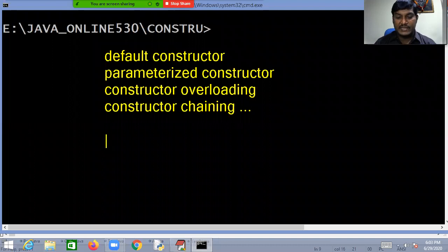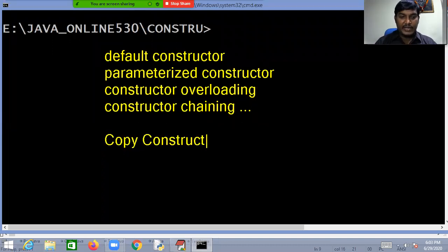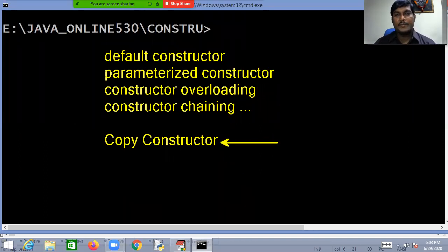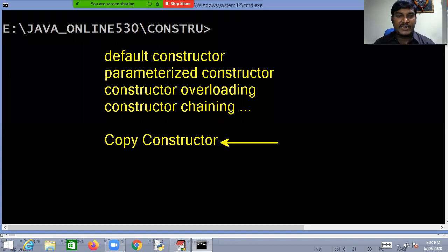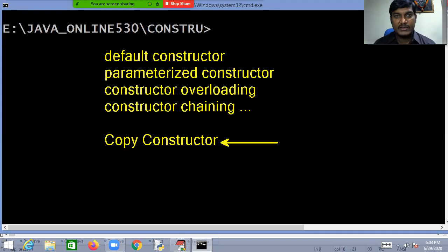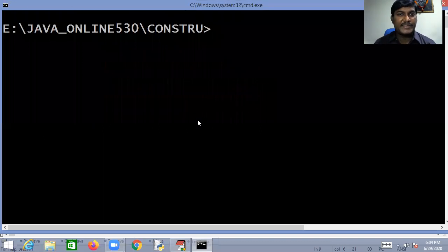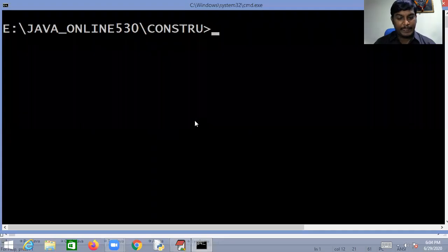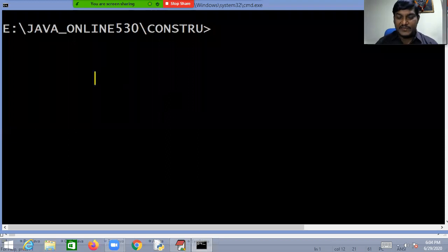But still one more is there, called the copy constructor. Yes, we have to discuss the copy constructor. Now let me define this copy constructor. Guys, be careful about it. Copy constructor is very easy, my dear.